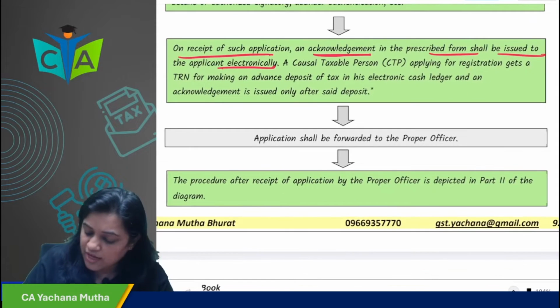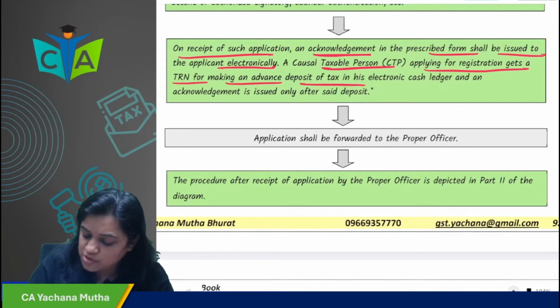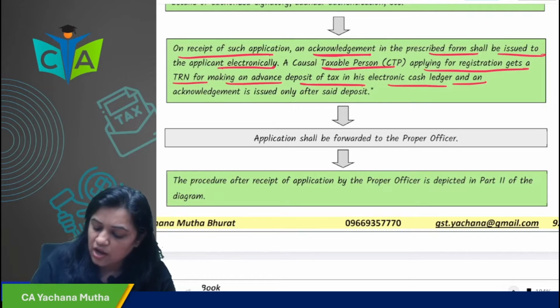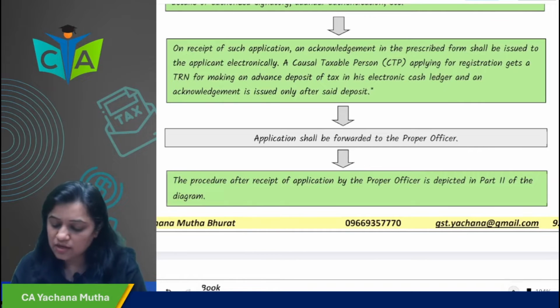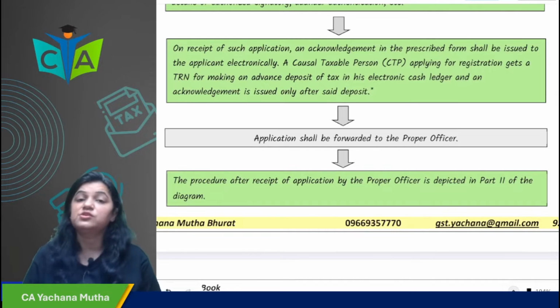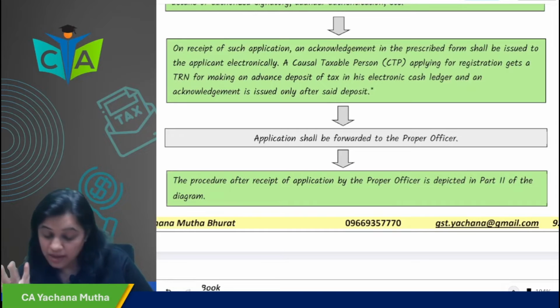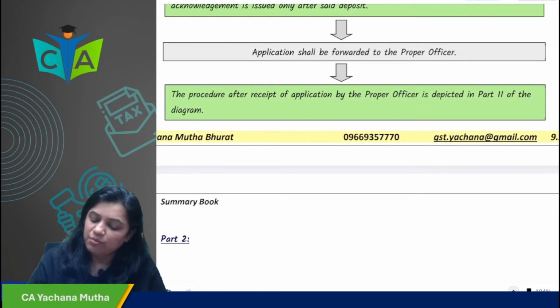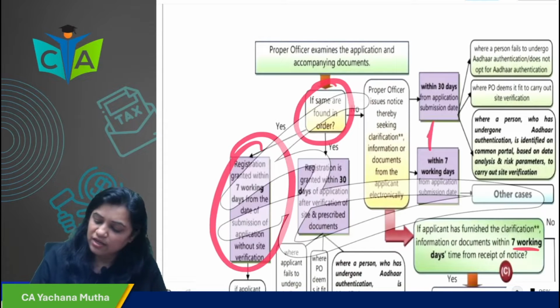Okay, a casual taxable person applying for registration gets a TRN for making an advance deposit of tax in the electronic cash ledger. An acknowledgement is issued only after the said deposit. So the casual taxable person gets the TRN for making what? Advance deposit of tax. What deposit do they have to make? You remember, they have to make an advance deposit of estimated tax liability. Now your application will be forwarded to the proper officer. What the officer will do, we'll see in the next diagram.